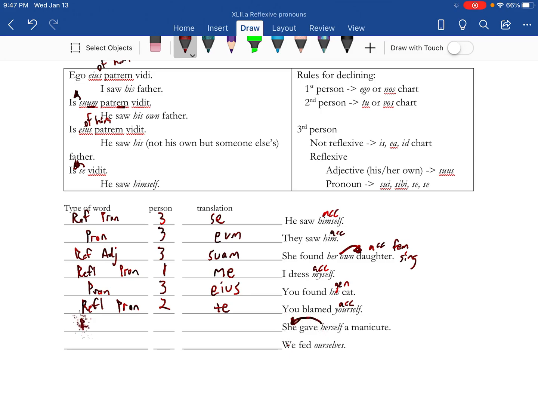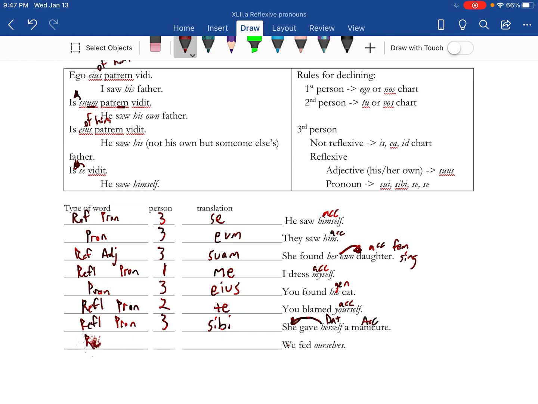She gave herself a manicure. This is a pronoun reflecting back on the subject, so reflexive pronoun. It's third, so we need to look at these guys. And looking at the case, all right, so manicure is accusative. This is going to be the indirect object, so it's dative.